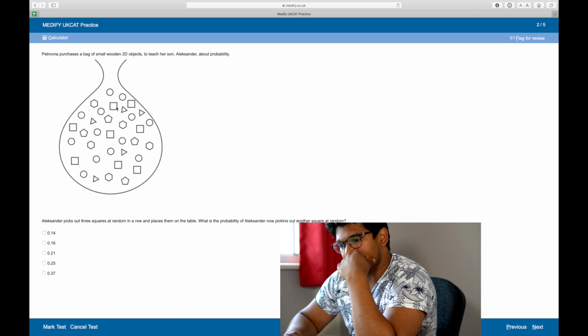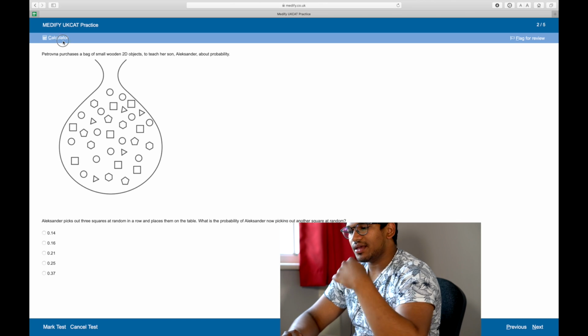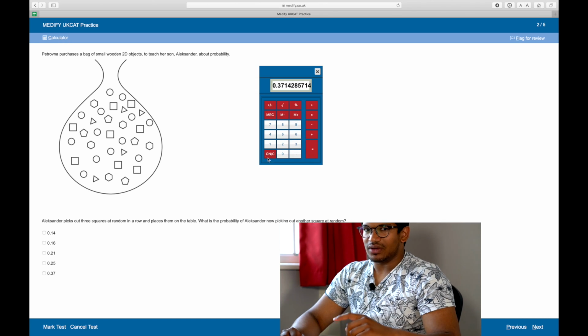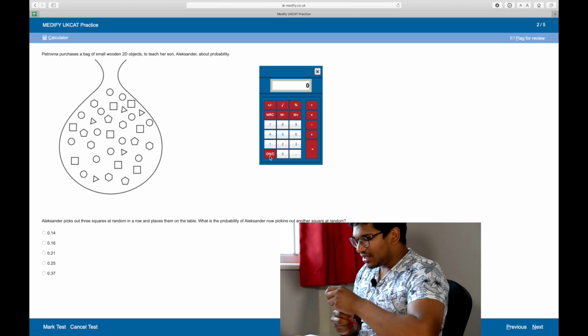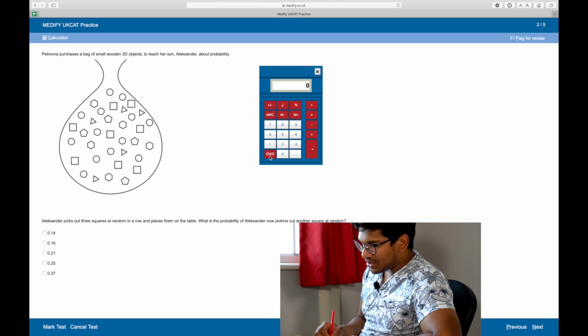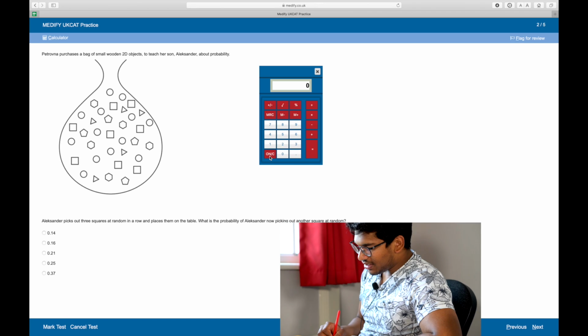1, 2, 3, 4, 5, 6, 7, 8. 8 squares. So remember, the probability changes after you remove every square. Initially, the chance of him getting a square was 8 out of 35. Then we multiply that by 7 out of 34, and 6 out of 33, then 5 out of 32.